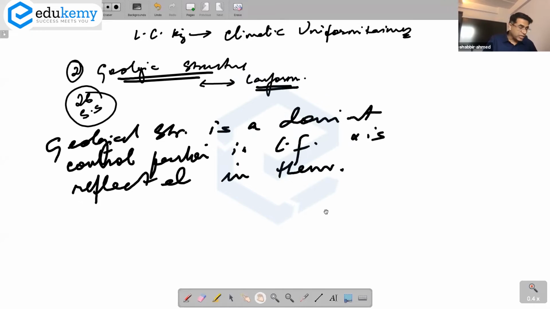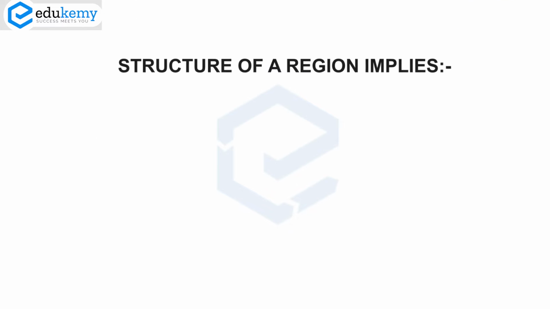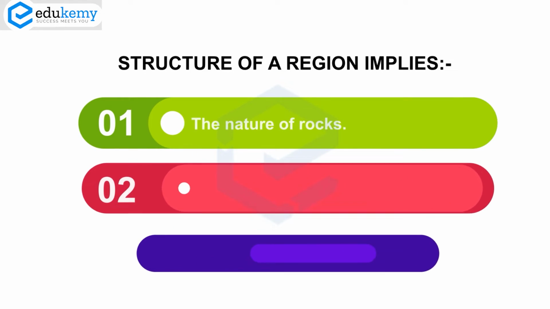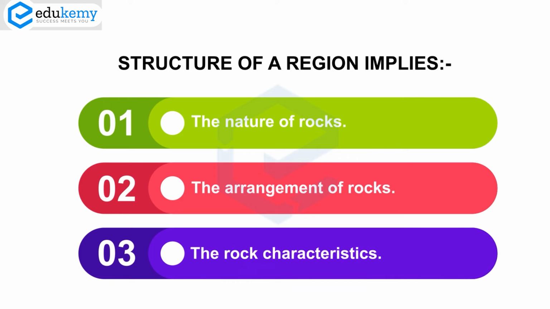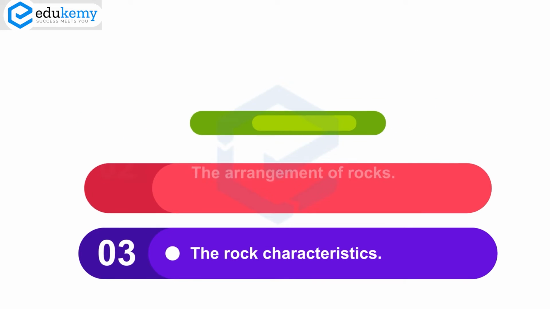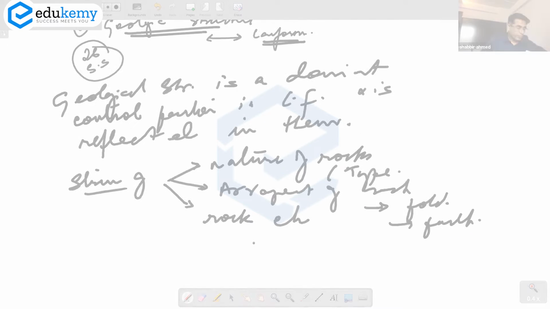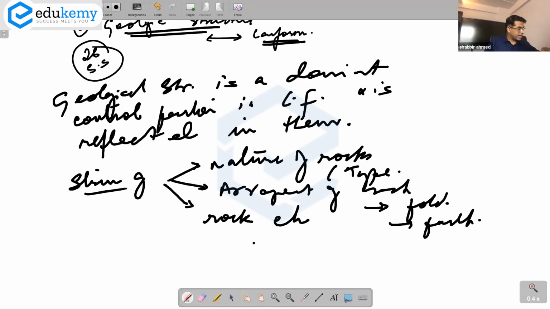Now, when you say structure, it means 2-3 things. Structure of the region implies, one, the nature of rocks, two, the arrangement of rocks, and third, the rock characteristics. Rock characteristics, we're talking about porosity, permeability. So page number 26, second column, second paragraph, it says, if structure is used in the narrow sense of the term, then it includes only the formation and arrangement of rocks.